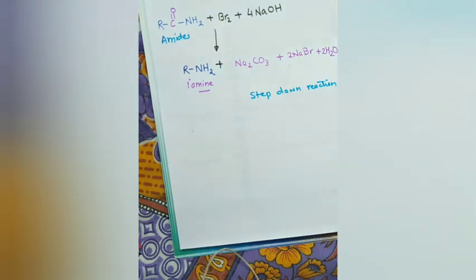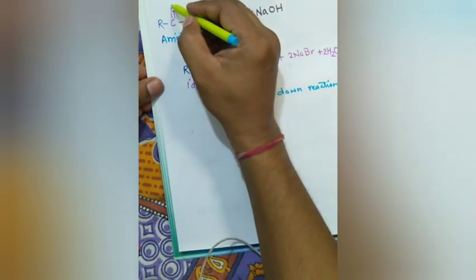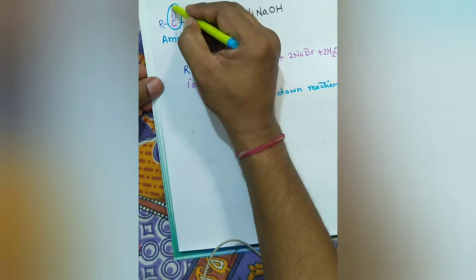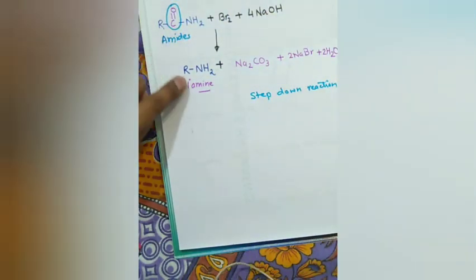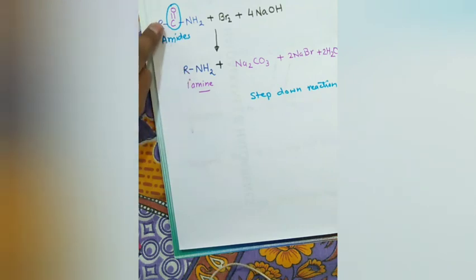Now, when these amides are heated with bromine in the presence of an alkali like NaOH or KOH, in the overall reaction, the CO of the amide goes off. After this removal, RNH2 is left.